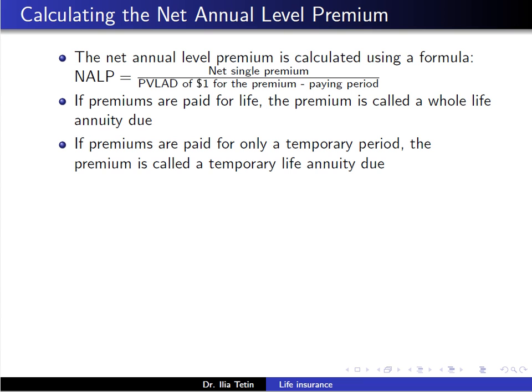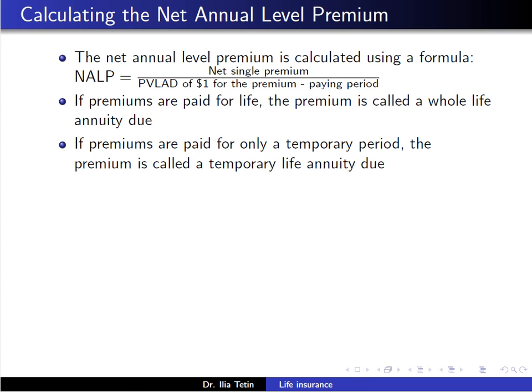So more specifically, the net annual level premium, NALP, is determined by dividing the NSP by the present value of a life annuity due of $1. So this is PVLAD for the premium paid period, and we obtain this formula.